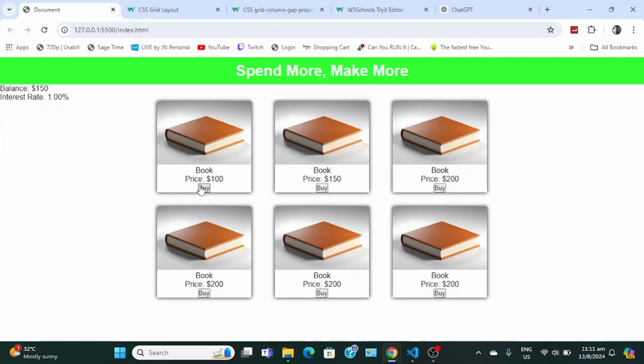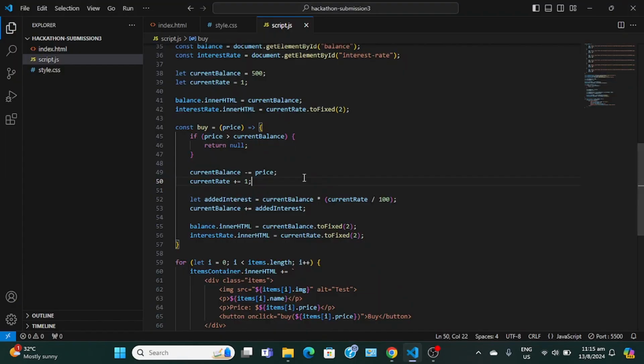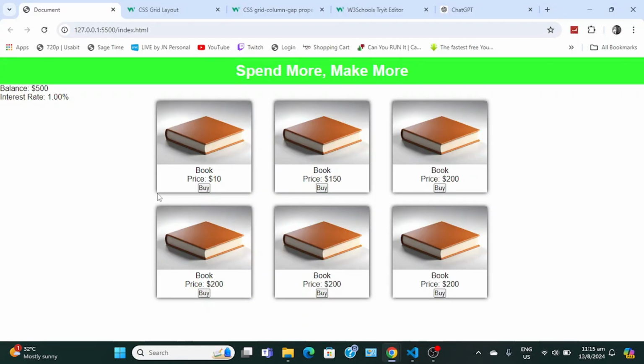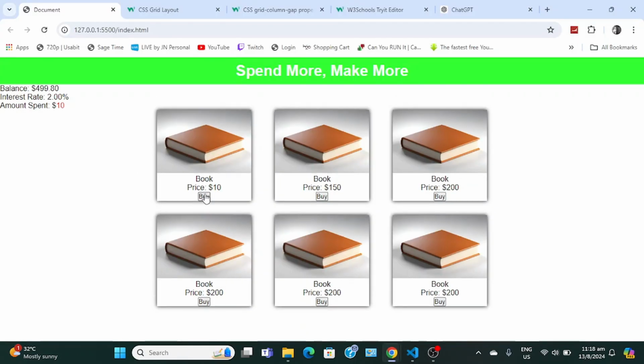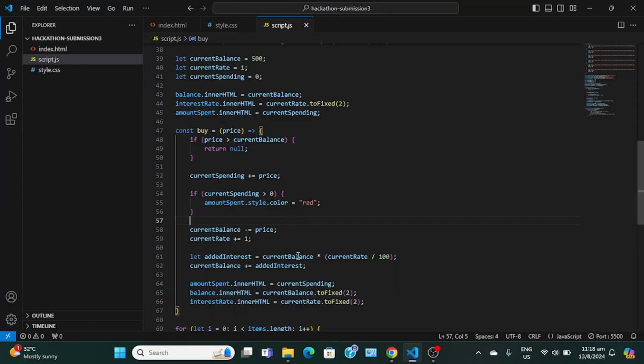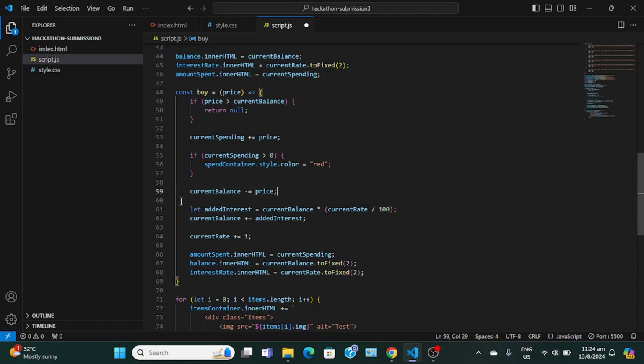So if we buy, it's 51. So you just keep buying, and then the interest rate gets so high that you just end up with a great load of money. So yeah, I mean that one is basically done. All we can do is create something showing how much money you've spent, so you can update. So as soon as you buy, just yeah, nice. So you spend the money, it takes out your balance, then it adds the interest, then increases the interest rate, and then yeah, afterwards that.